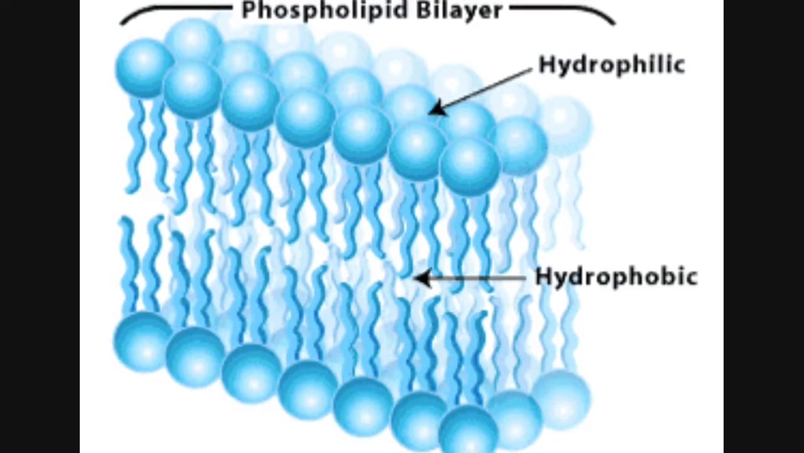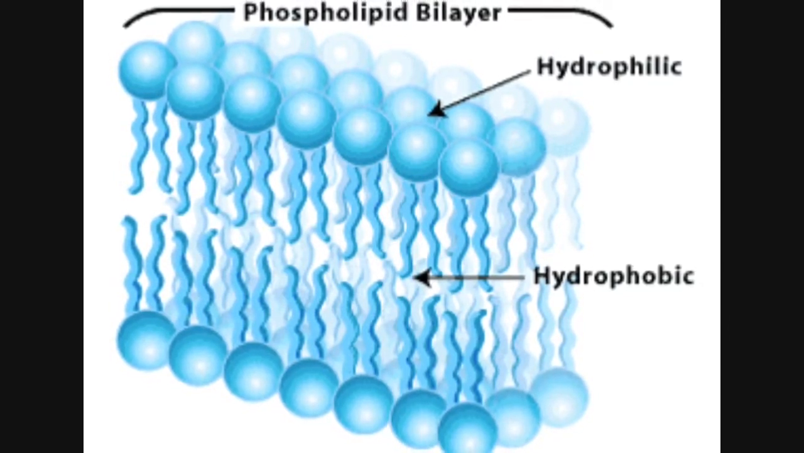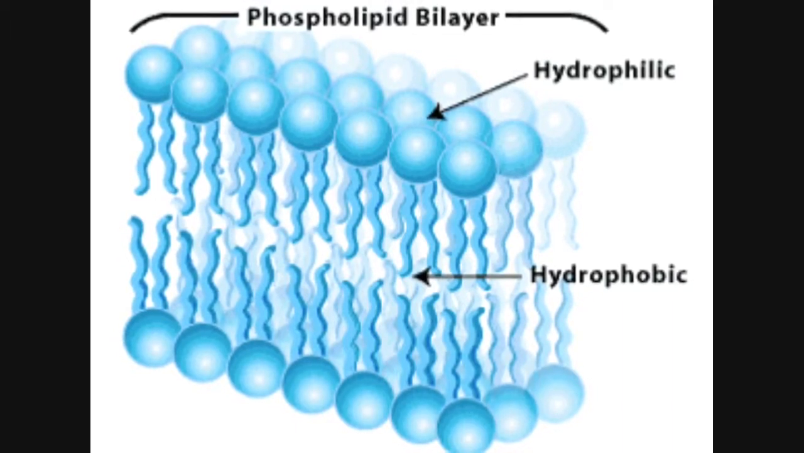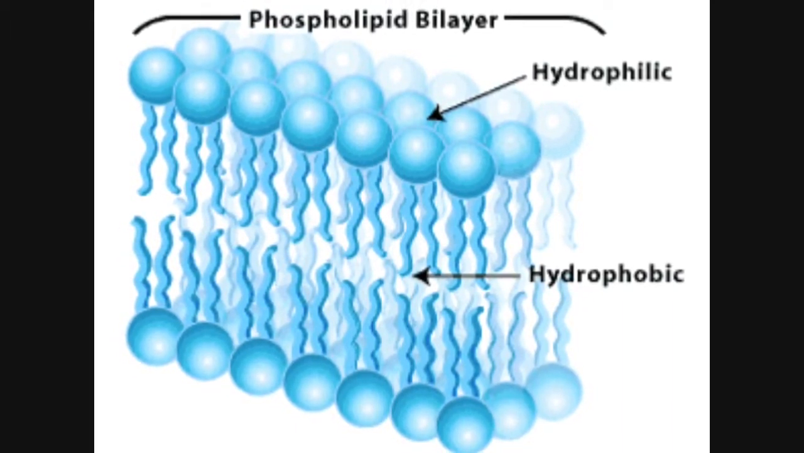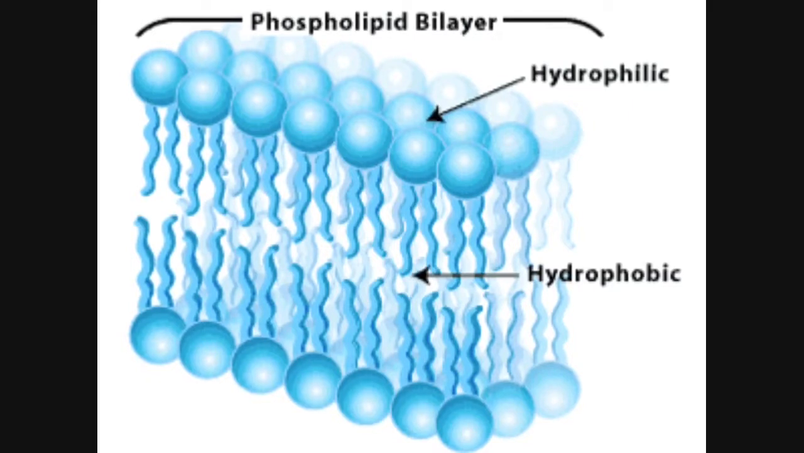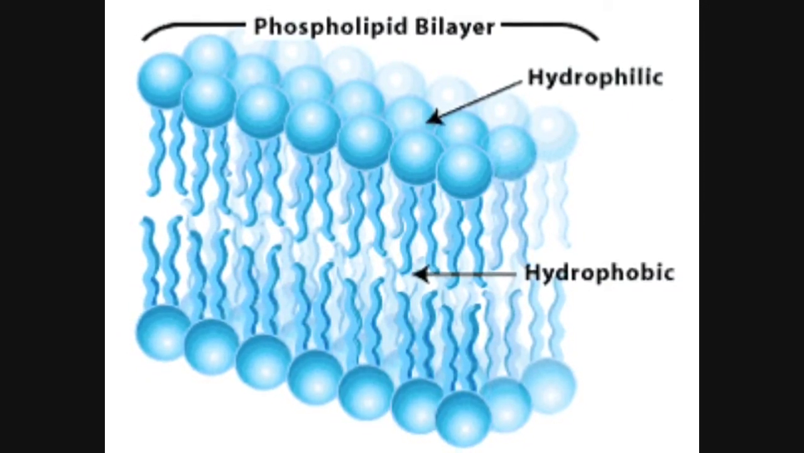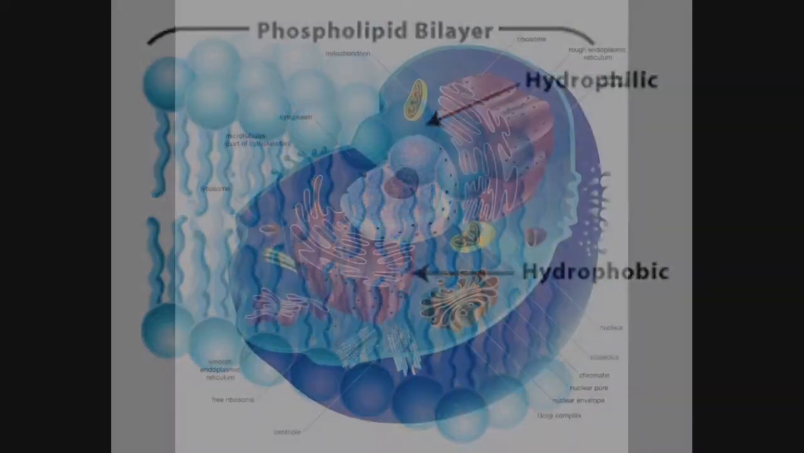The plasma membrane consists of a double layer of lipids. These lipids are hydrophilic, water-loving, on their heads, and hydrophobic, water-fearing, at their tails. The tails face inward and the heads face outward.